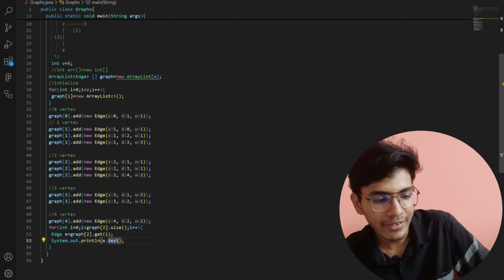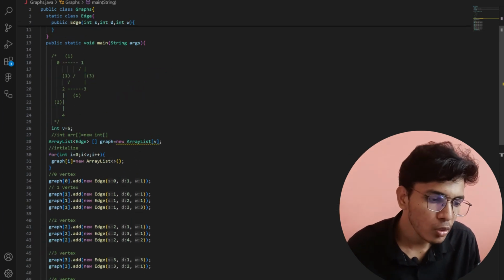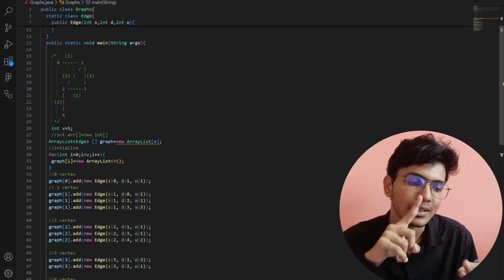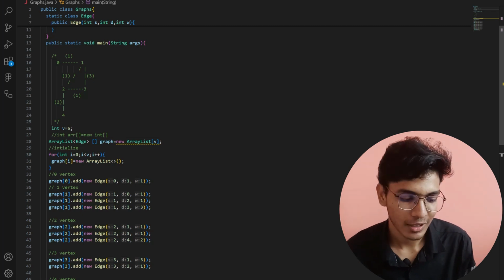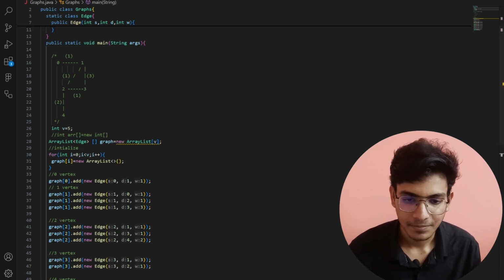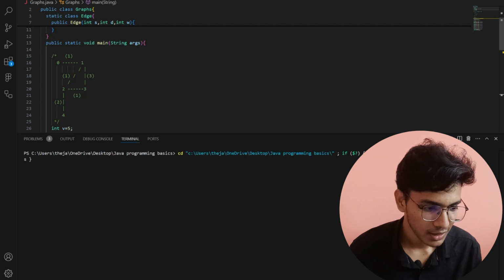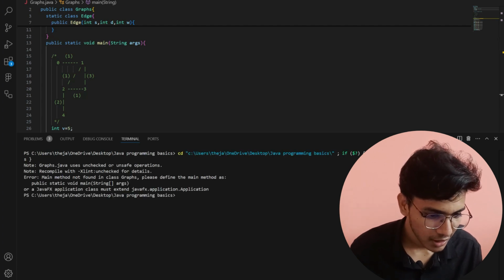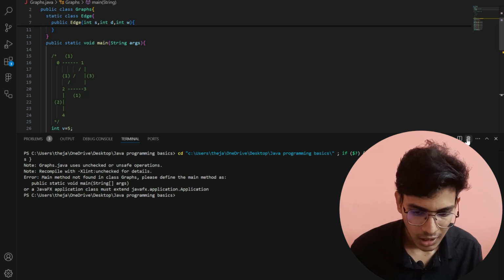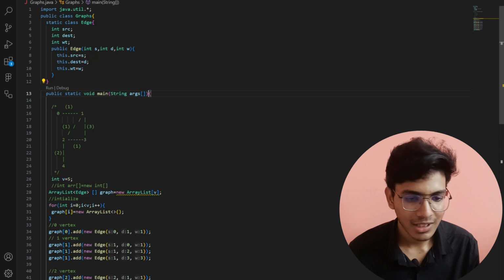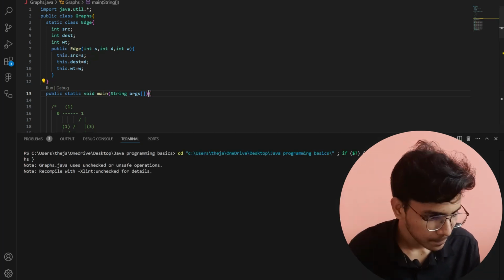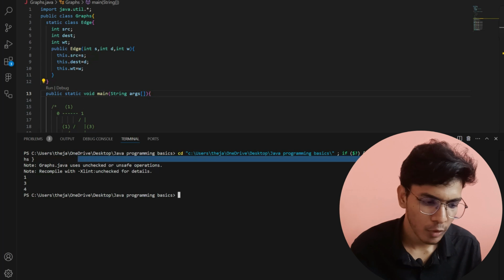Now if I save and run this, then you can see that for 2 the corresponding elements are 1, 3, 4, and my output should be 1, 3, 4. So let me save and run this. It is showing some kind of error. String args. Okay, here I need to give square brackets, String args. Okay, now let me save this and run. You can see that these are just warnings, so ignore them.